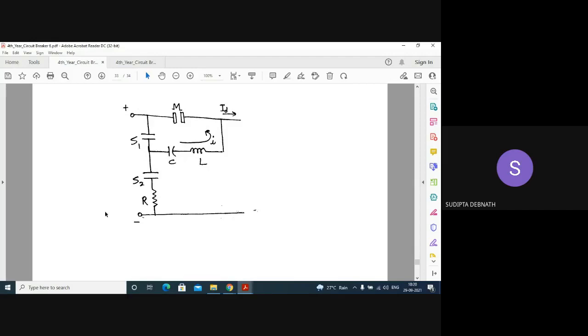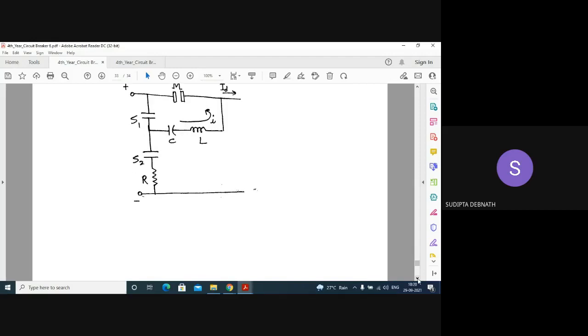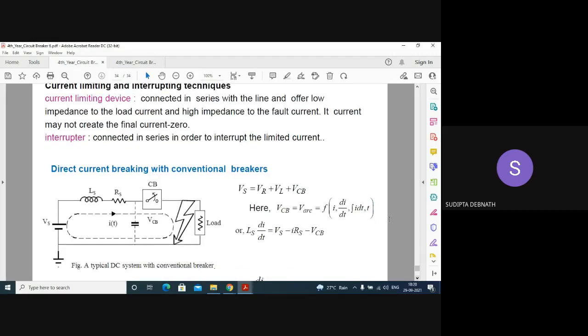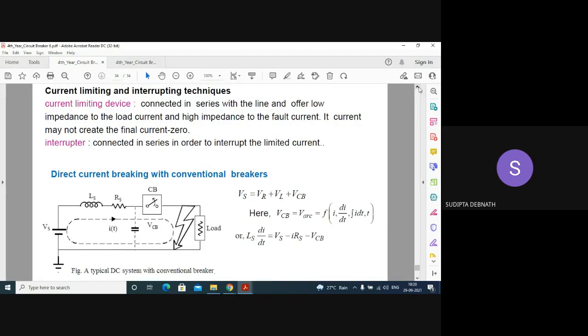Okay, and another slide is there for under what condition this current limiting and arc interrupting technique or current limiting device is used. Here you can see that one ALCR is connected. So the current limiting device is connected in series with the line and offers low impedance to the load current, because fault current will be very high, load current will not be very high, and high impedance to the fault current.